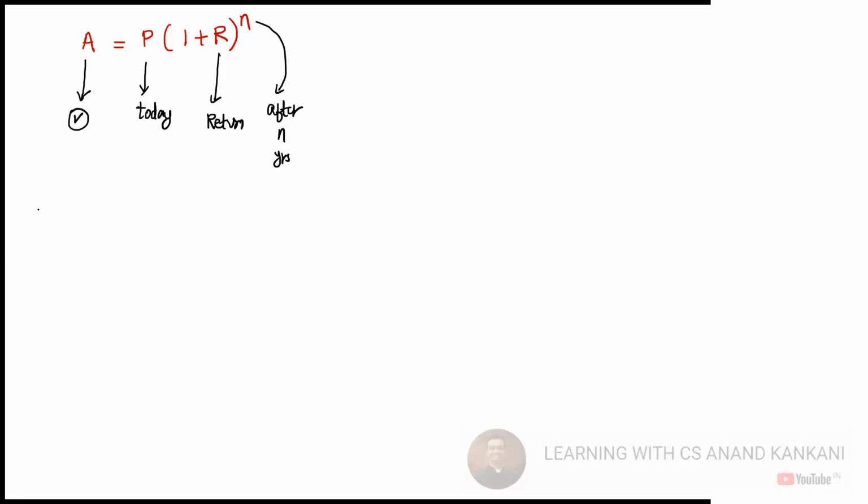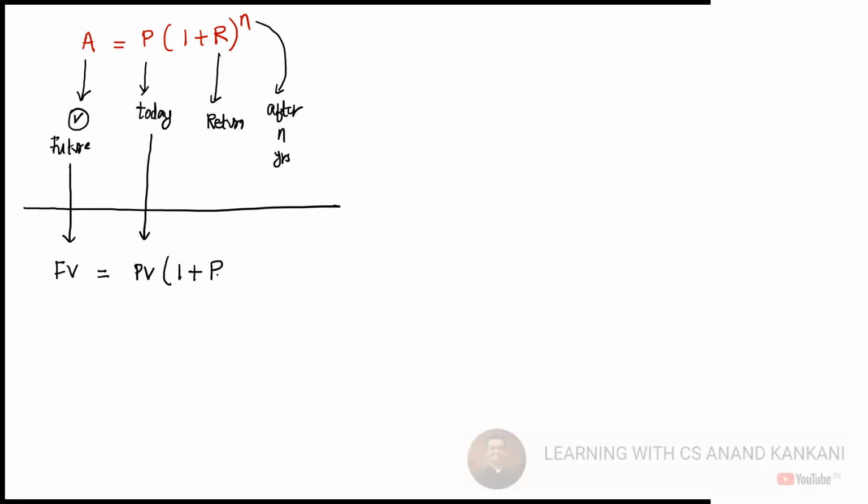So I am just replacing the same formula with this. P is what you are investing today, so can I write this as present value? And since A, you are going to get in future, can I write A as FV, future value? So future value is equal to present value into (1 plus R) to the power n. Does this formula make sense? Yes.